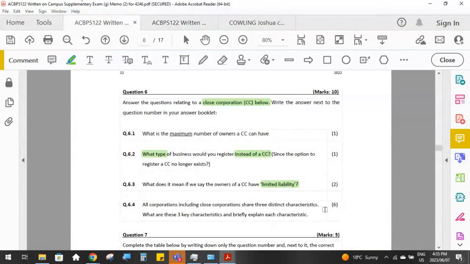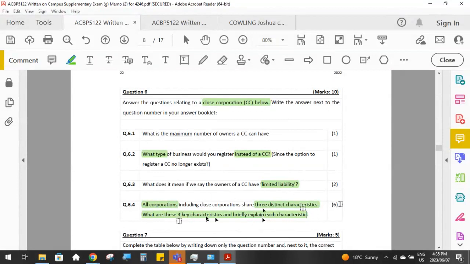points, and then for 6 marks, all corporations including CCs, share 3 distinct characteristics. What are they? And briefly explain each characteristic. So 6 marks, 3 marks for naming the characteristics, and then 1 mark for an explanation of each of those characteristics.